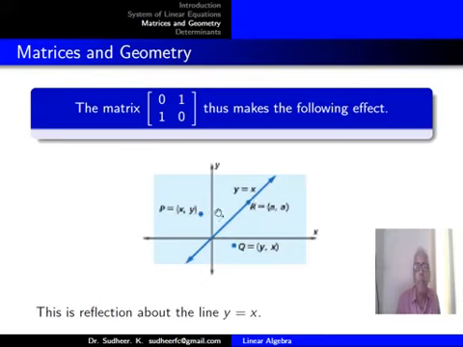So what does it mean? It means the matrix 0 1 1 0 makes a reflection about the line y equal to x. Points on the line, see, 0 0 is unaltered, 1 1 is unaltered. So points on the line y equal to x are unaltered, but points on one side go to the other side. So the matrix will make a reflection about the line y equal to x. So the simple matrix is geometrically giving you reflection about the line y equal to x.